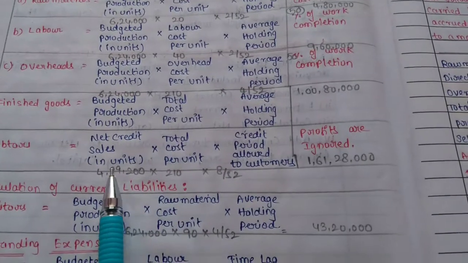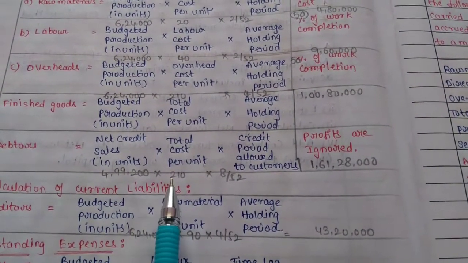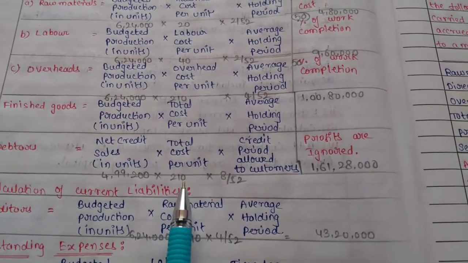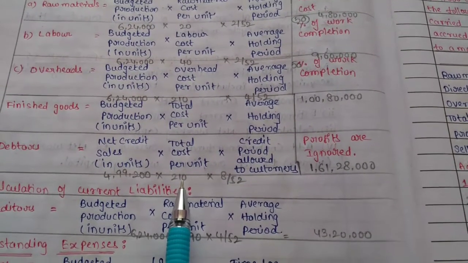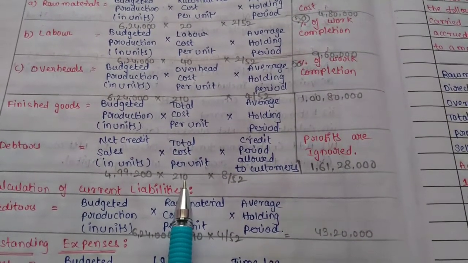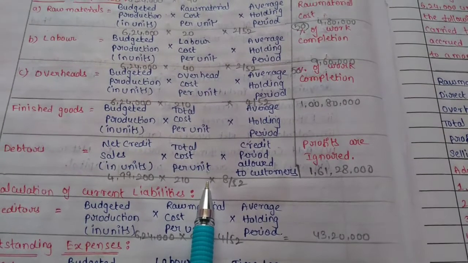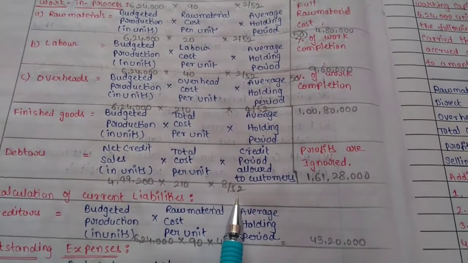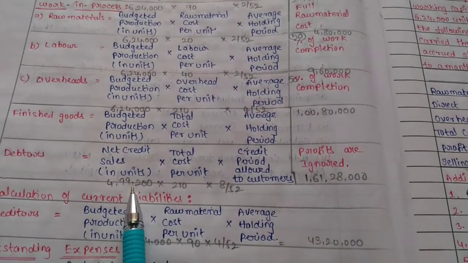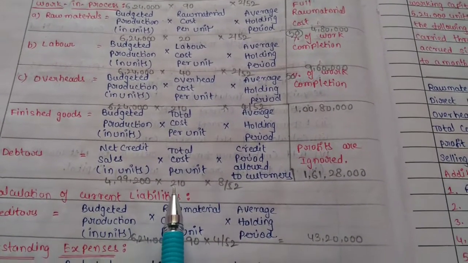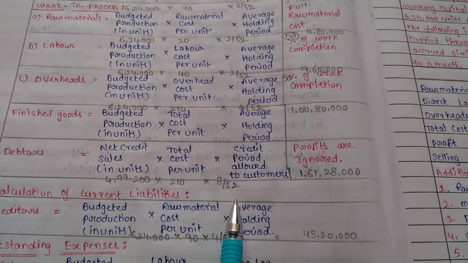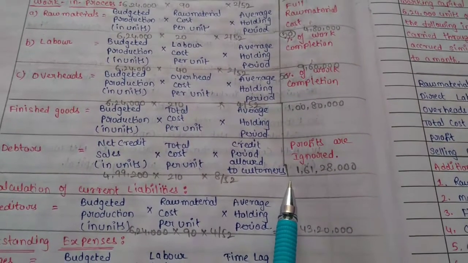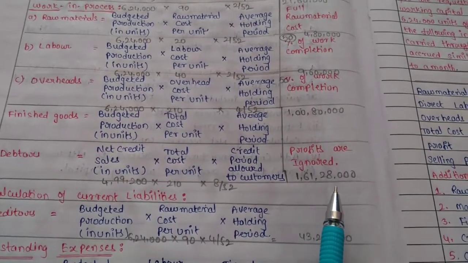So 4,99,200 into the total cost per unit, since profits are ignored and only total cost is taken here. The total cost per unit is 210, into the credit period allowed to customers, 8 weeks, that is 8 by 52. So 4,99,200 into 210 into 8 divided by 52 equals 1,61,28,000.